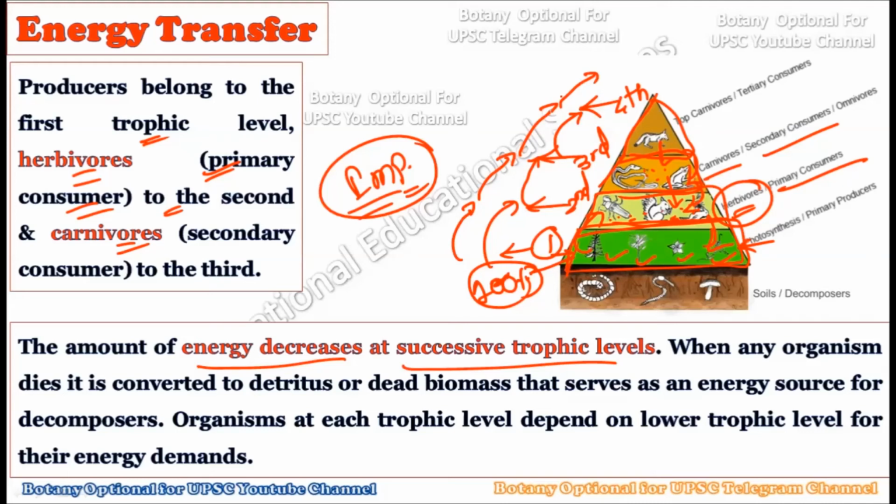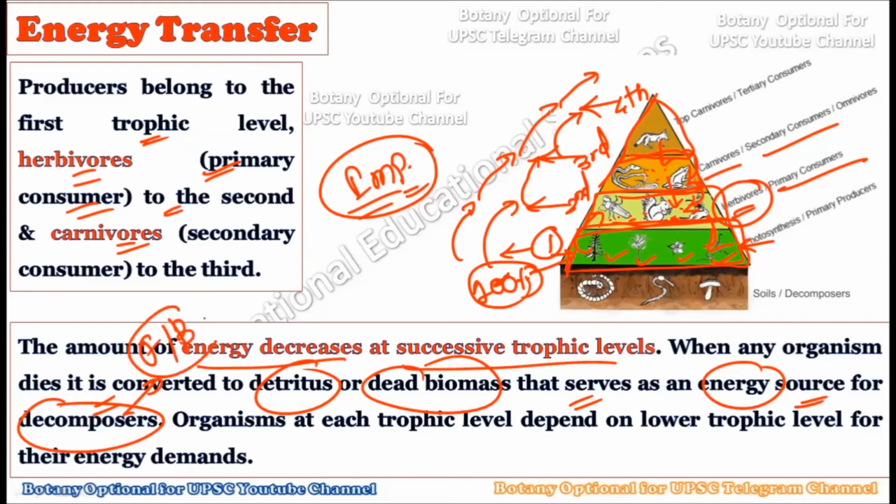At the first trophic level you will observe the maximum energy, but at the last trophic level you will observe a minimum amount of energy. So as the energy is transferred from one trophic level to the next, it is going to decrease. Very important, you have to understand this: whatever energy is present at each trophic level, when it is transferred to the next trophic level, it is going to decrease. When any organism dies, it gets converted into detritus or dead biomass, right? That will always serve as the energy source for the decomposers. It will not go to waste, but will serve as the energy source for the decomposers, and we know the fungi and the bacteria are the decomposers, right?